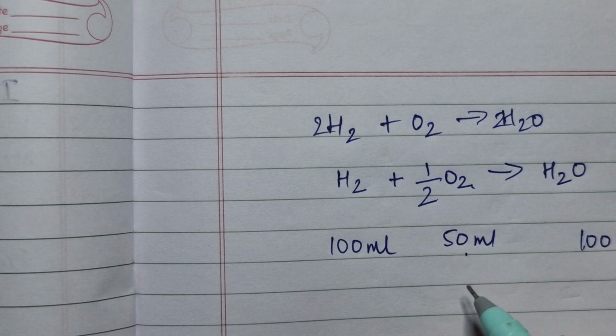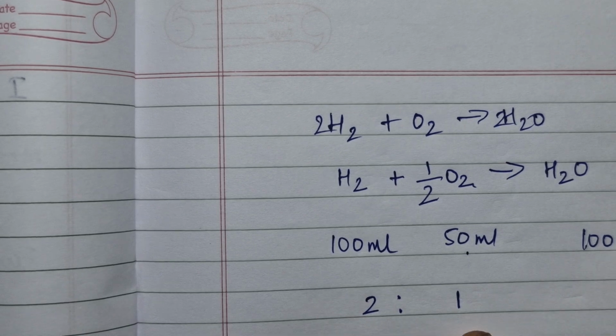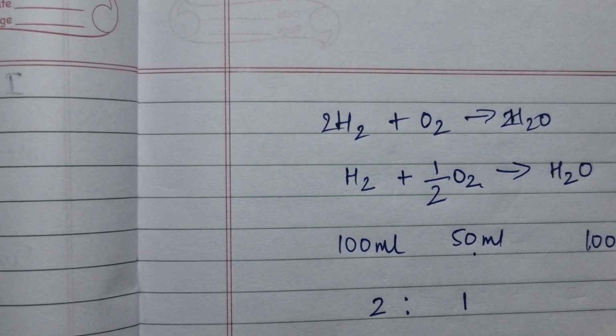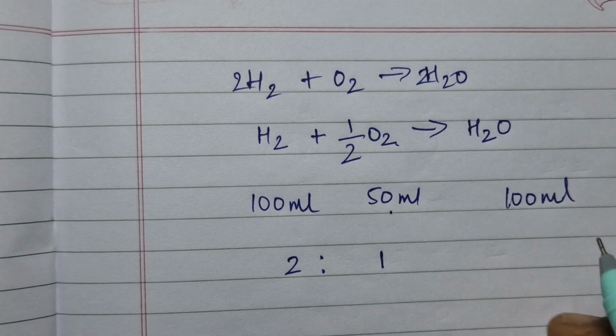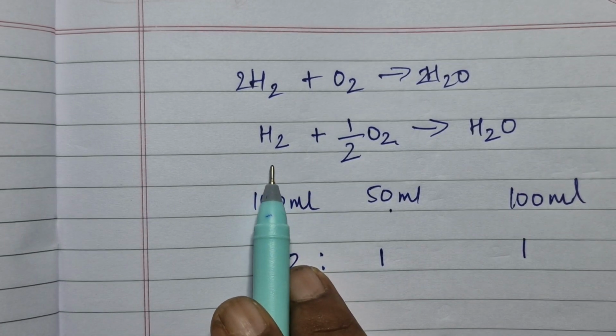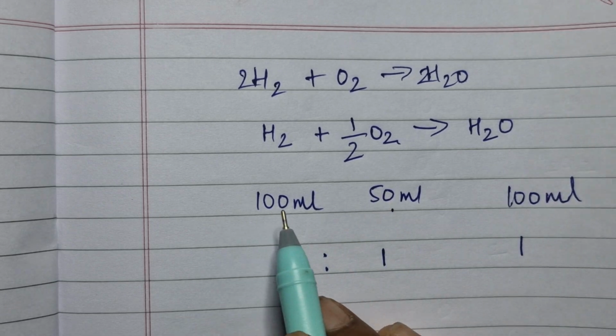Otherwise, if this is taken as 1, then this hydrogen is 2. They combine in the ratio of 2:1 to form 1 molecule of water. So this is a gas and this is a gas. They combine in a simple ratio by volume, 50:100.